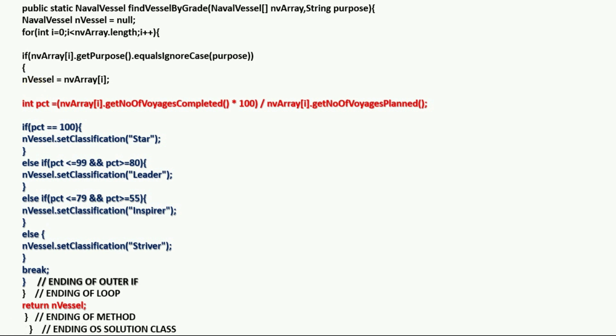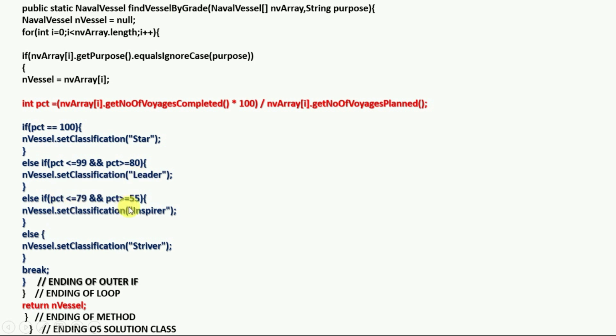Then for classification we need to find the percentage again. Store this value in the PCT variable and apply the classification condition. If PCT equals 100, then set the classification value to Star. Then this condition: if PCT is less than or equal to 99 and greater than or equal to 80, then Leader.